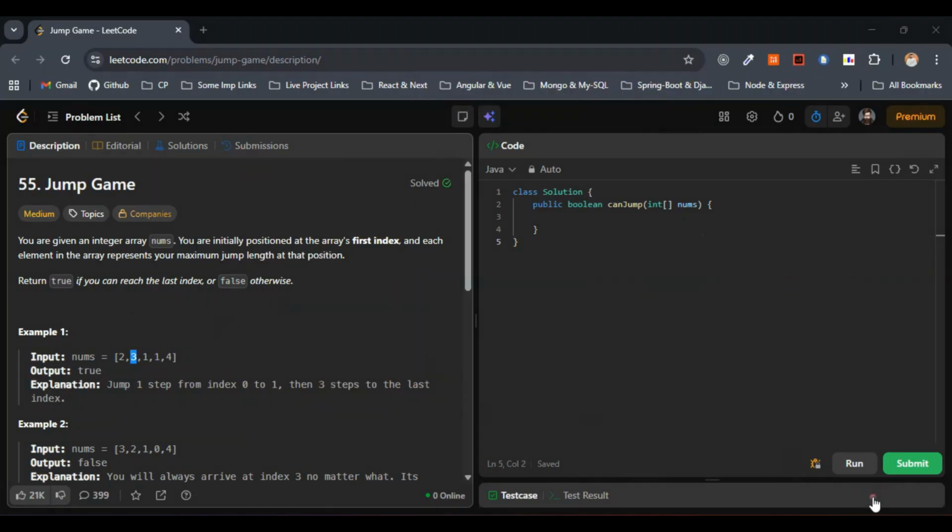As we are completely familiar with the approach now, let's quickly discuss the complexities.